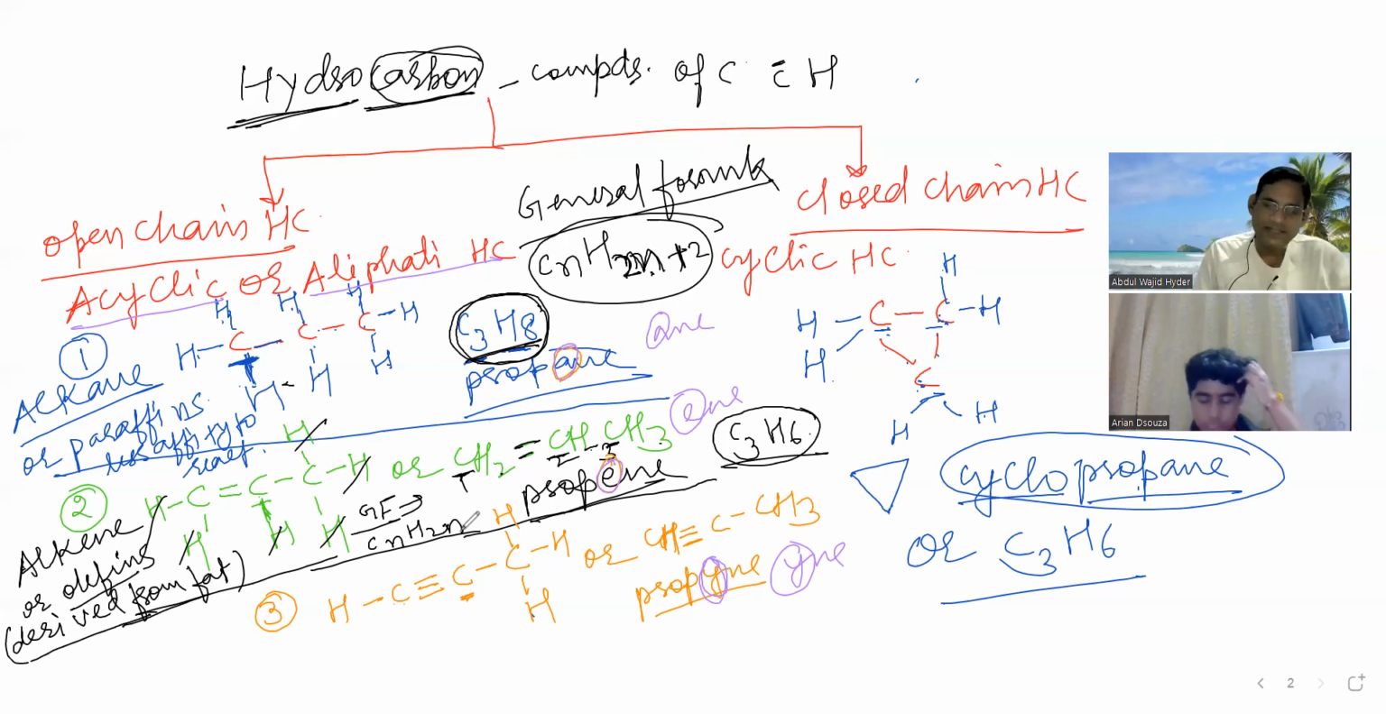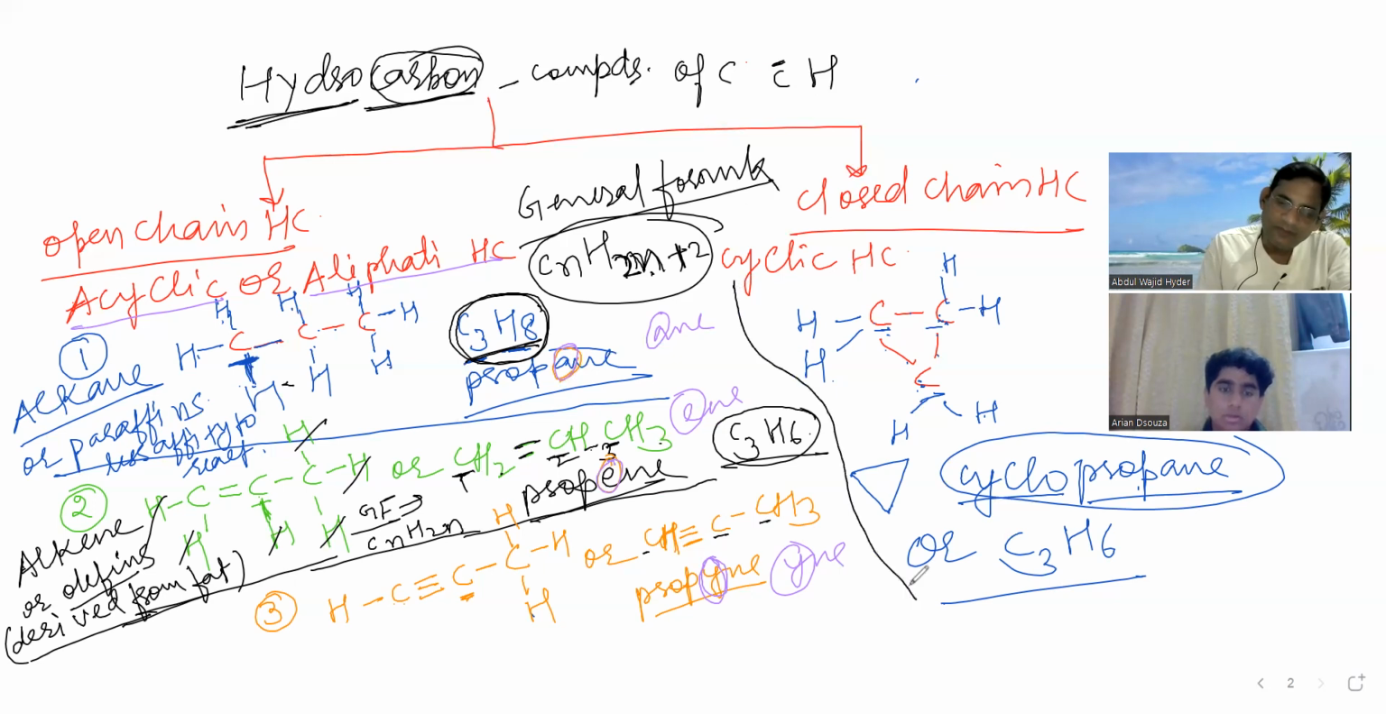Now go to the alkynes. In alkynes, how many carbons are there? This is propyne, so there are three carbons and three bonds. How many hydrogens are there? 4. Very good, C3H4. So what will be its general formula? CnH(n+1)? Here C is 3 and n is 3.